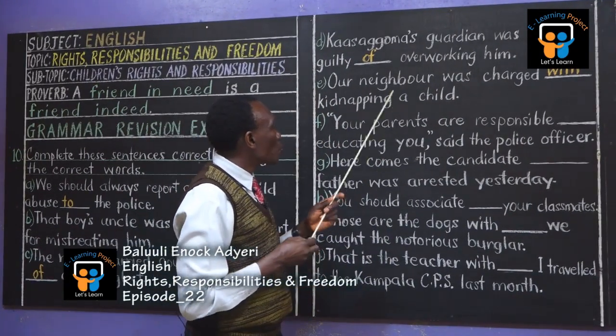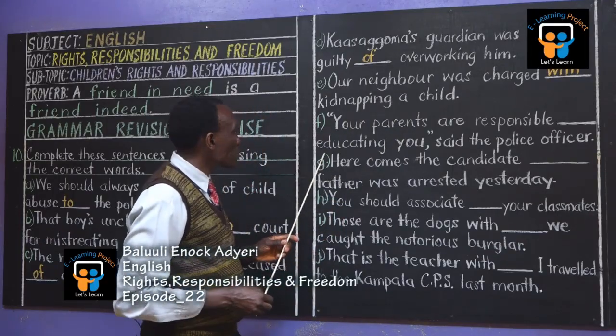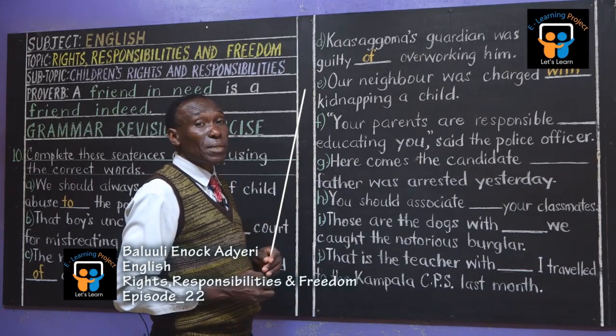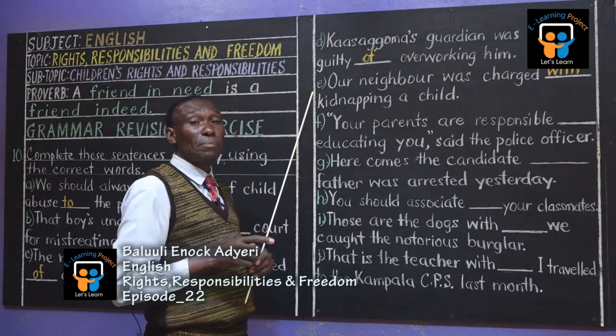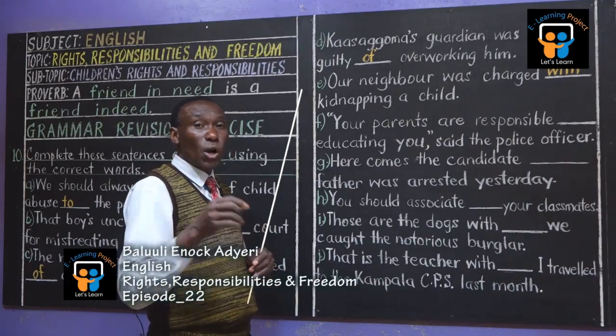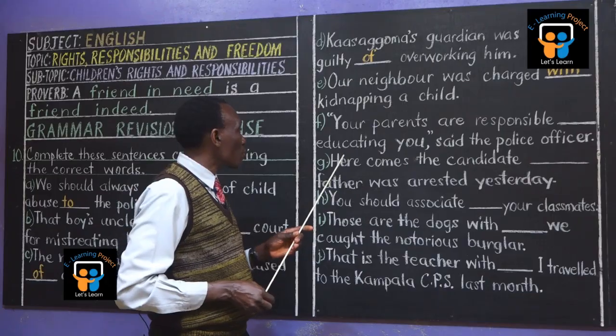So our neighbor was charged with kidnapping a child. That is a crime. But guilty of kidnapping. Guilty of kidnapping, but charged with. Are you there? Guilty of kidnapping, charged with kidnapping. Accused of kidnapping. Yes, those are prepositional forms.